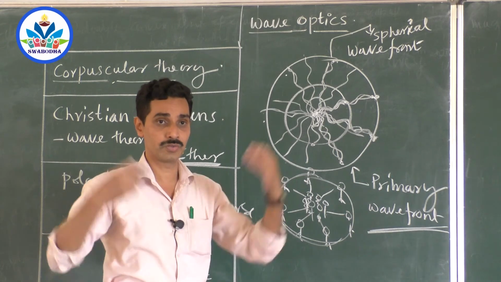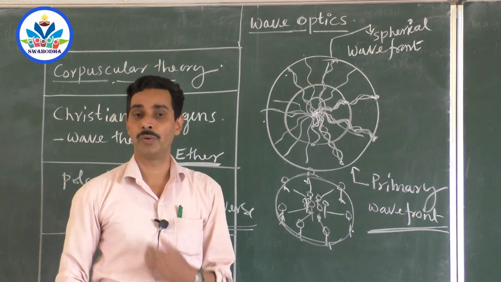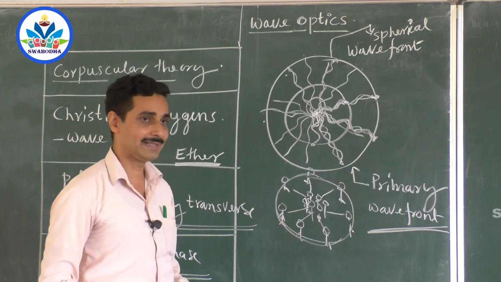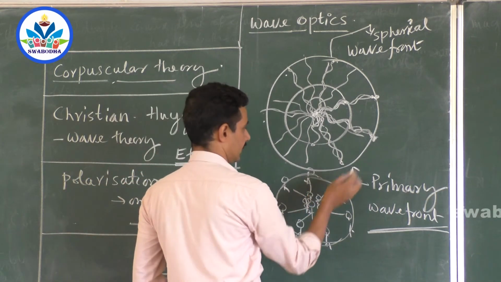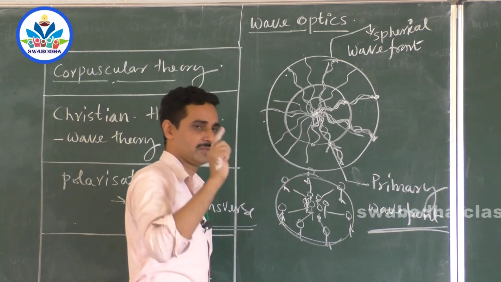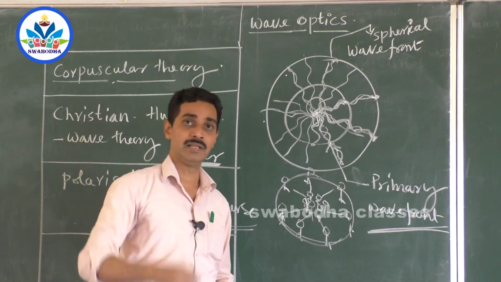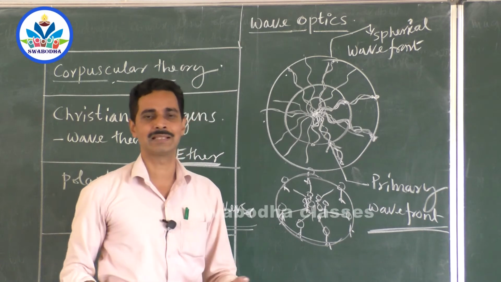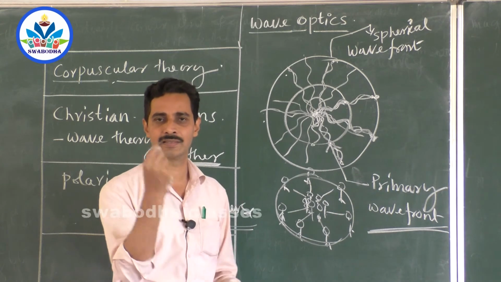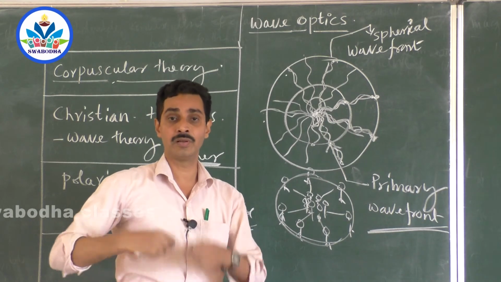That means the wavefront grows. Now the question is, how does the wavefront grow? This is the answer given by Huygens. He says that from the primary wavefront, let us assume that this is the primary wavefront, the first wavefront, which can be anything actually, each point on the wavefront acts like a secondary source. That means it emits its own light, its own wavefronts.